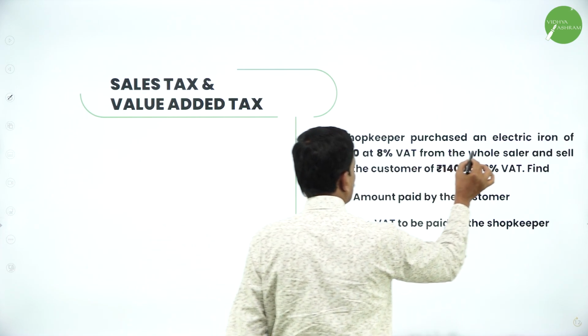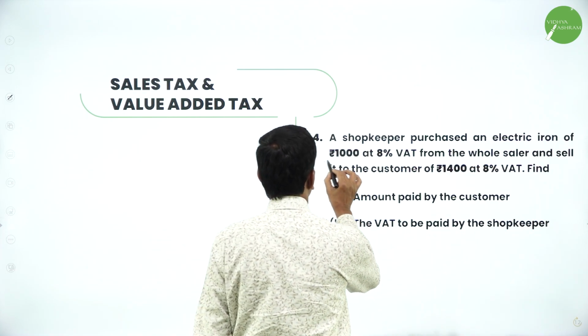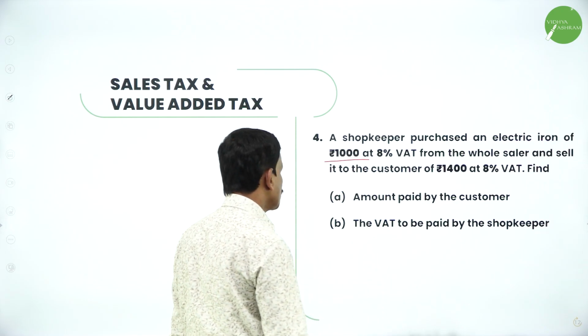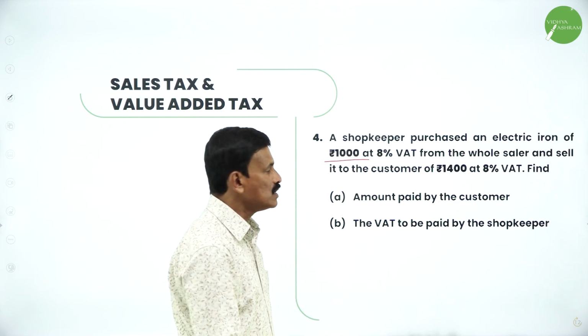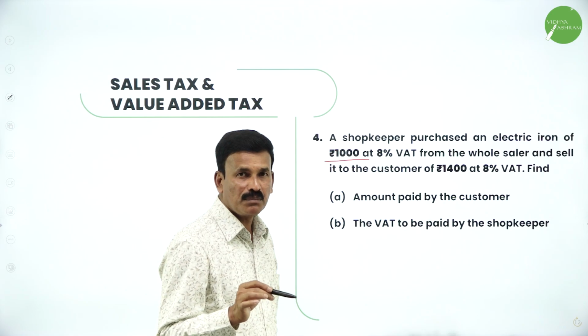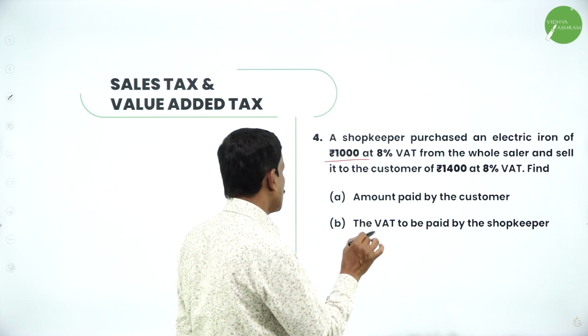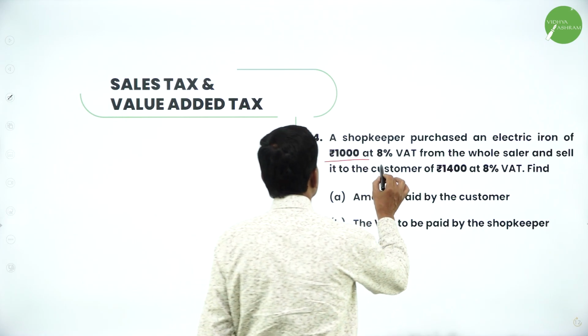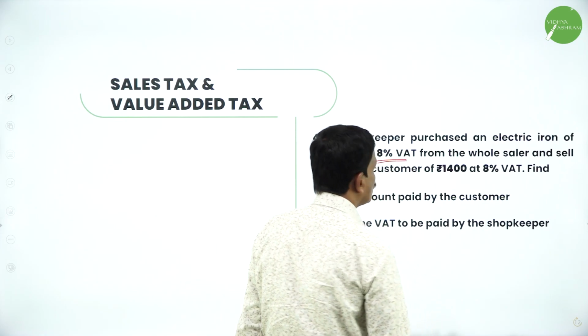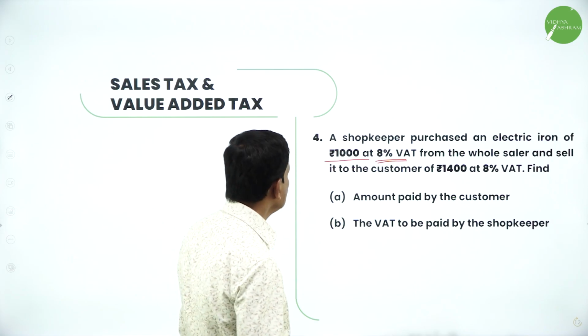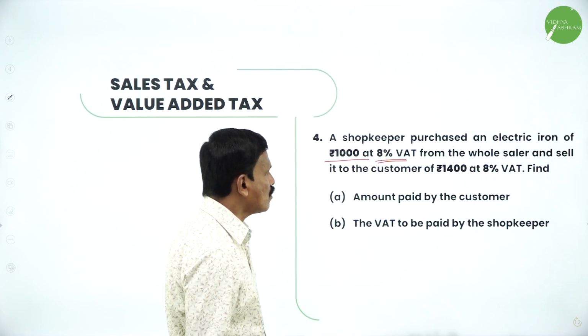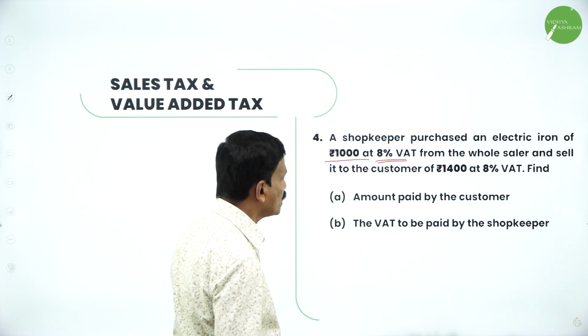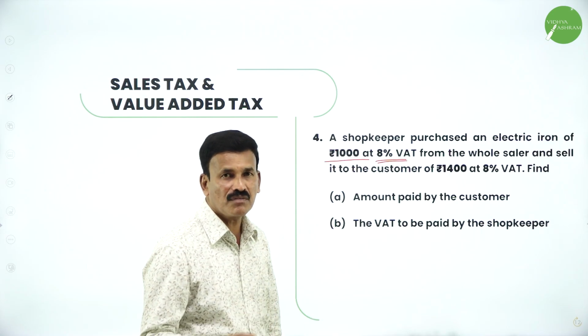A shopkeeper purchased an electric iron of rupees 1000 at 8% VAT from the wholesale and sells it to the customer at rupees 1400 at 8% VAT again.